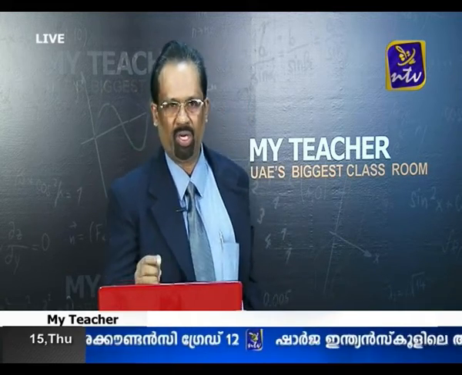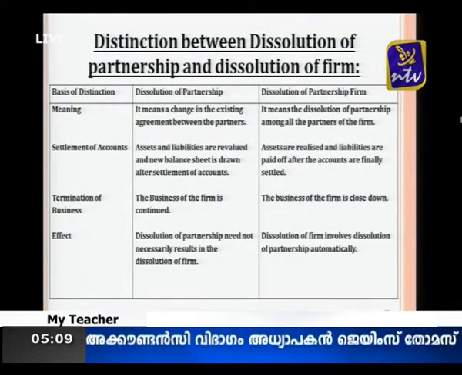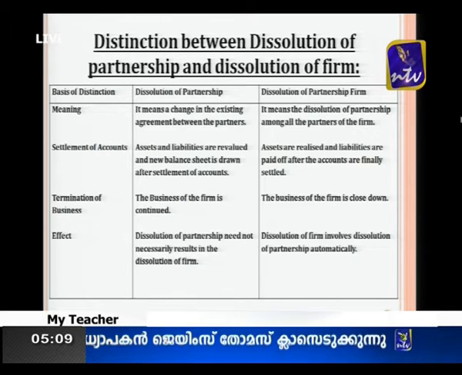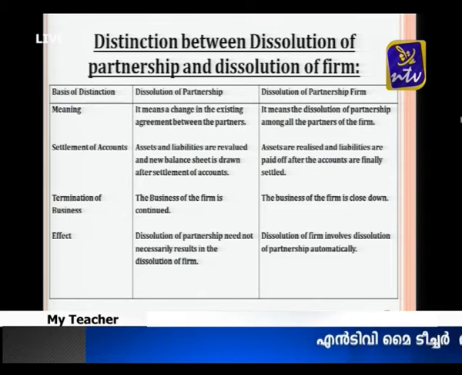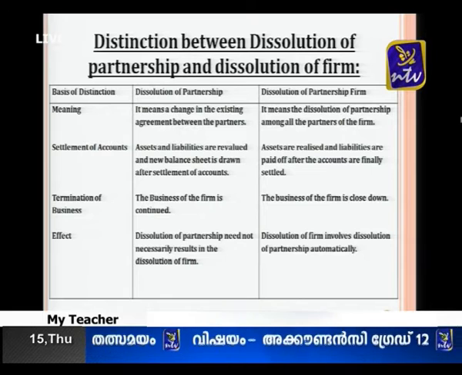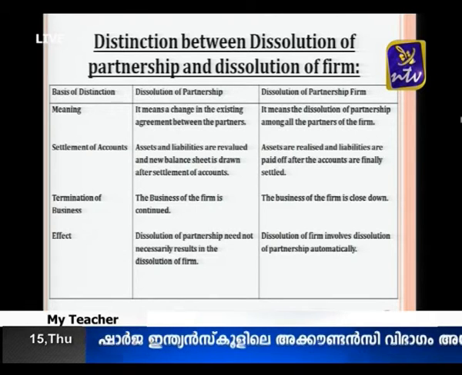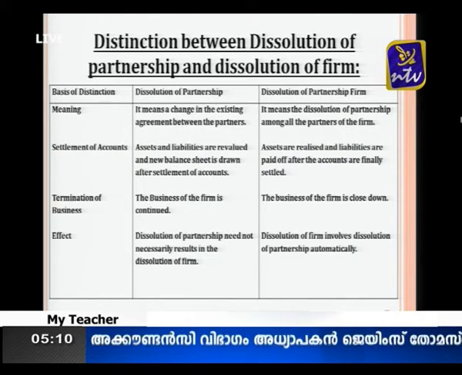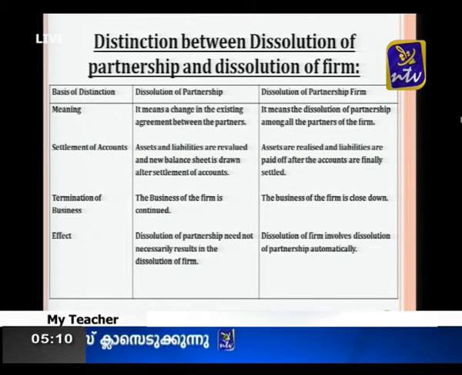See the differences given here. All of you look at the monitor. Please listen. Dissolution of partnership and dissolution of firm, on the basis of meaning: it means a change in the existing agreement between the partners. That is what is called dissolution of partnership. But dissolution of firm means the dissolution of partnership among all the partners of the firm. Also, on the basis of settlement of accounts, in dissolution of partnership, assets and liabilities are revalued and a new balance sheet is drawn after settlement of accounts. But in dissolution of firm, assets are realized and liabilities are paid off after the accounts are finally settled. Then you can see the termination of the business.